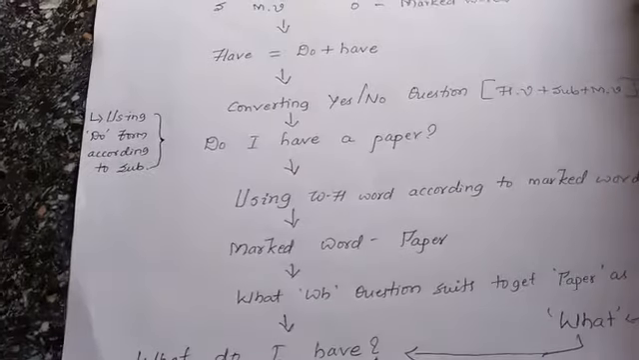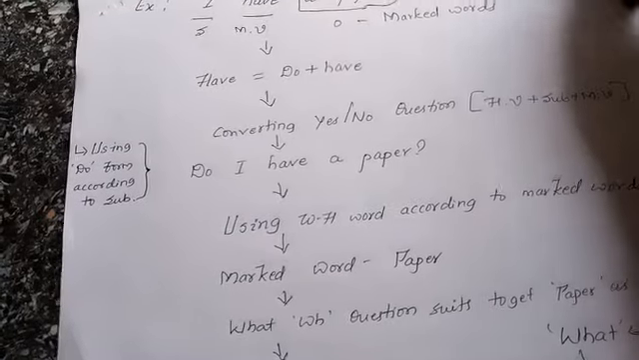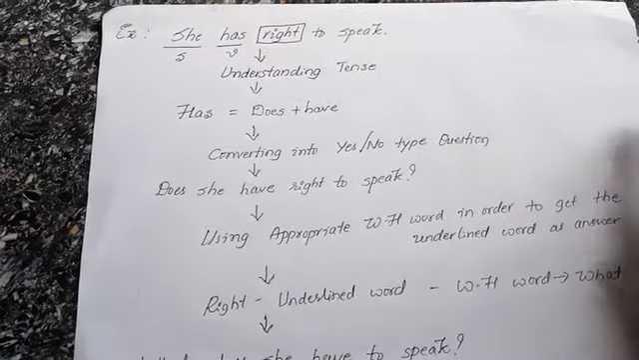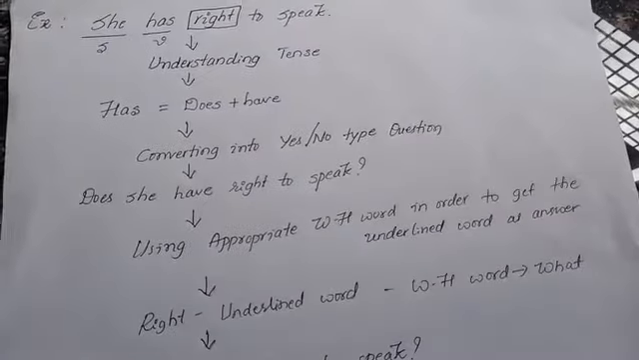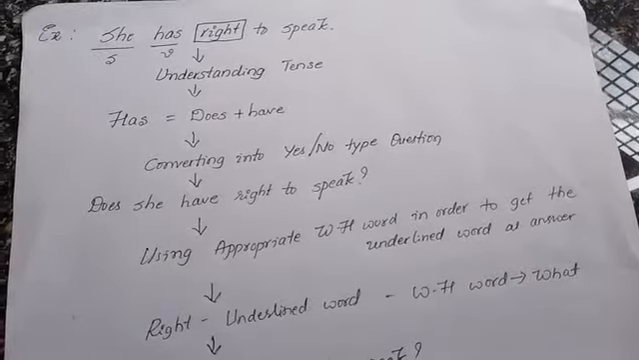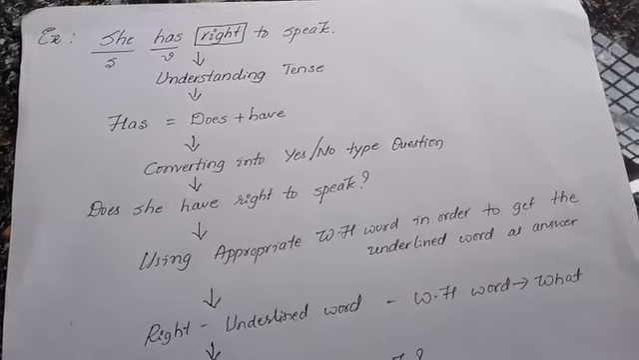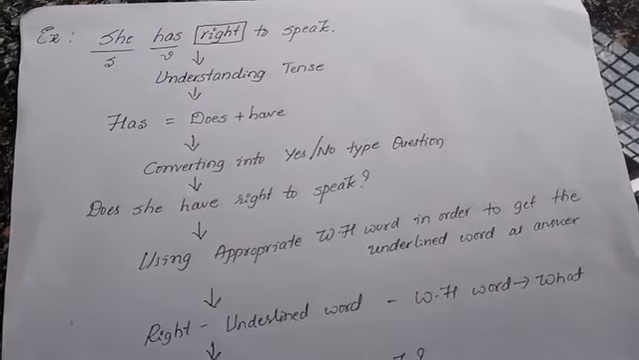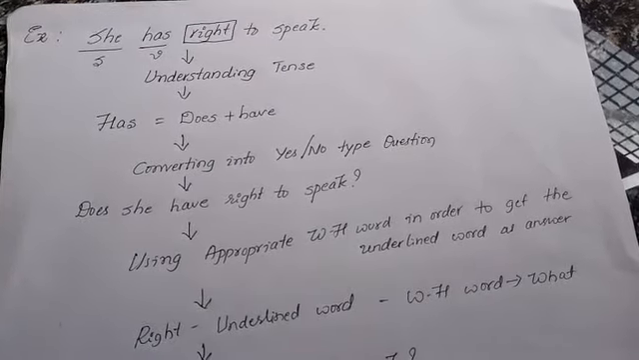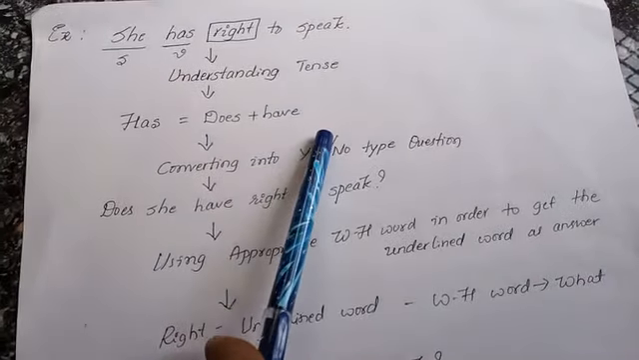Like that, we shall see another example just to make you understand a little more and more. I have written one more example, that is, she has right to speak. Understand the tense. Thereafter, mark the words. She as the subject, has as the verb. The remaining words come in the box. After understanding the tense, has equals does plus have, as I have already told you in the previous example.